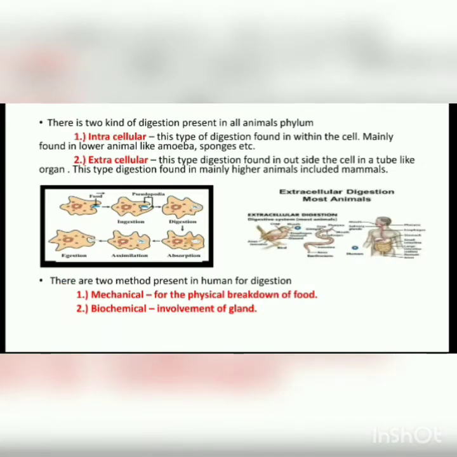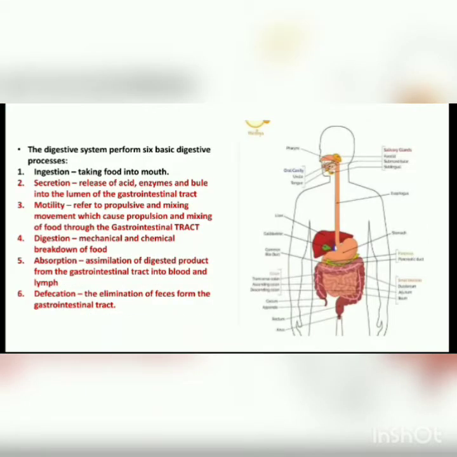Basically, two kinds of digestion are present in all animals. Intracellular is present in lower animals like amoeba, and extracellular is present in higher animals including mammals. Basically, two methods are present in humans for digestion: mechanical and biochemical. Mechanical is for the physical breakdown of food, and biochemical involves glands. The human digestive system performs six basic digestive processes. First is ingestion, second is secretion, third is motility, fourth is digestion, fifth is absorption, sixth is defecation.